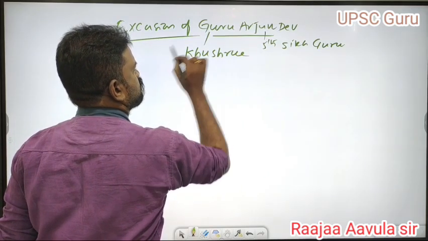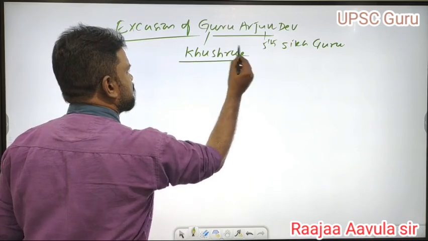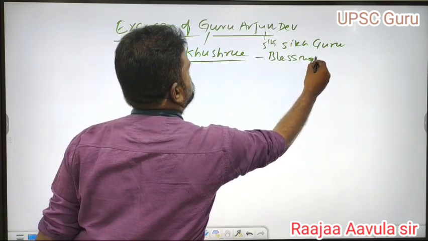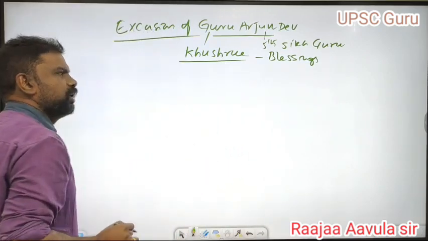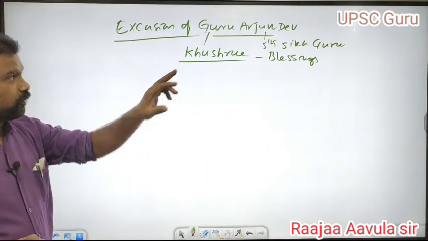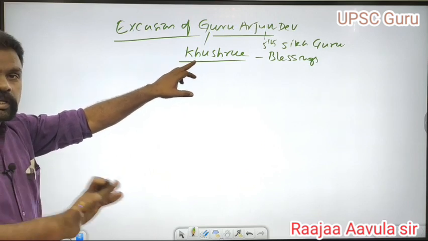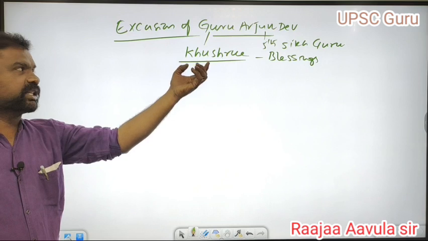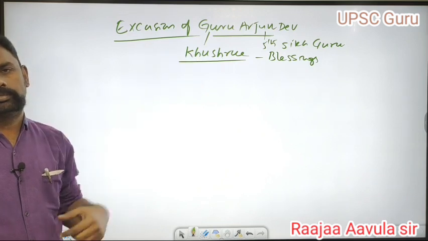He went to Guru Arjun Dev, and Khusru received blessings from Guru Arjun Dev. Blessings means "Vijayostu," you will get victory. If Khusru gets the victory, who will be killed? Definitely Jahangir would be killed at the hands of Khusru.